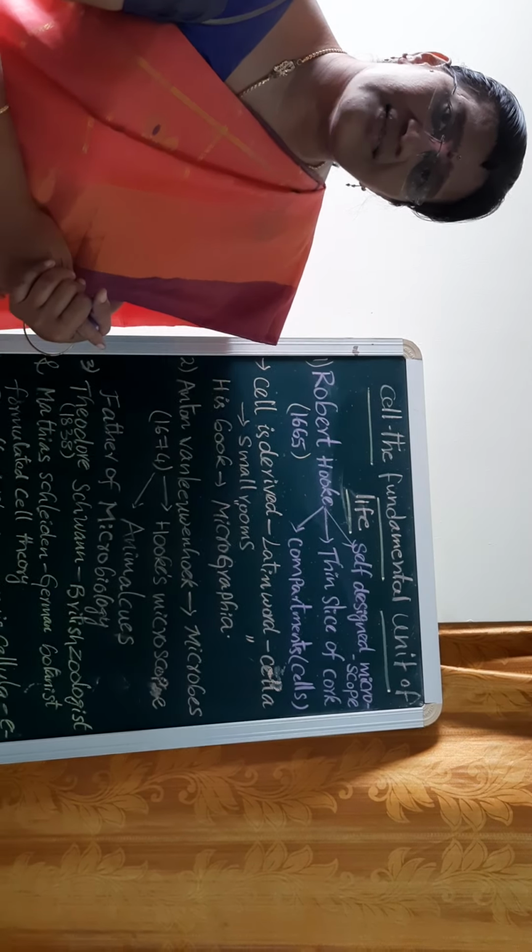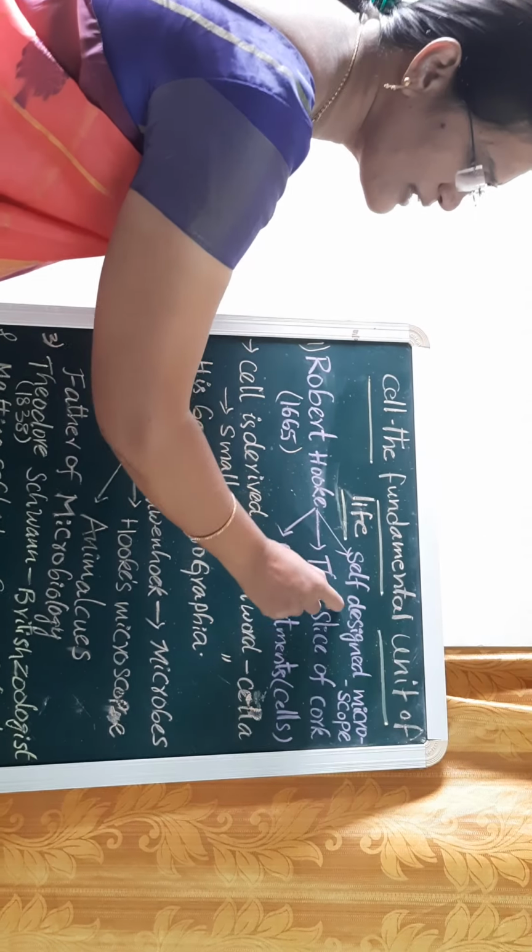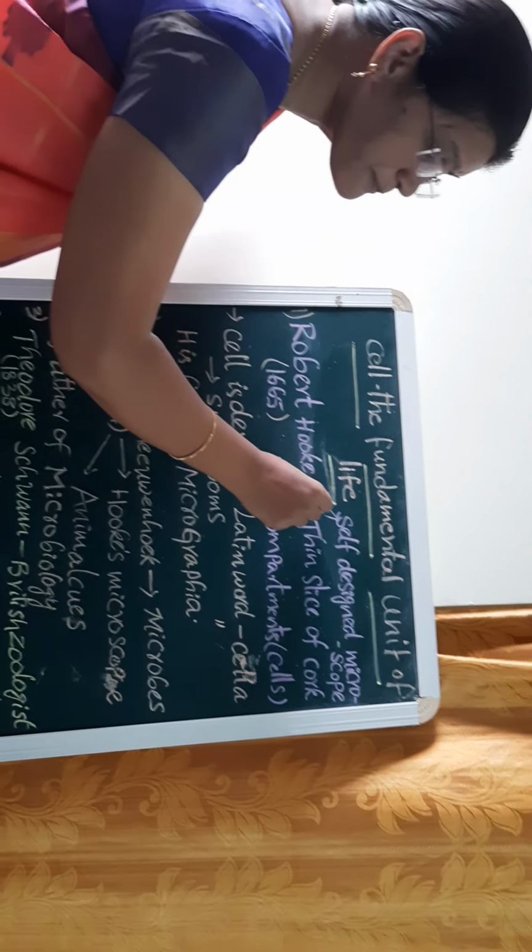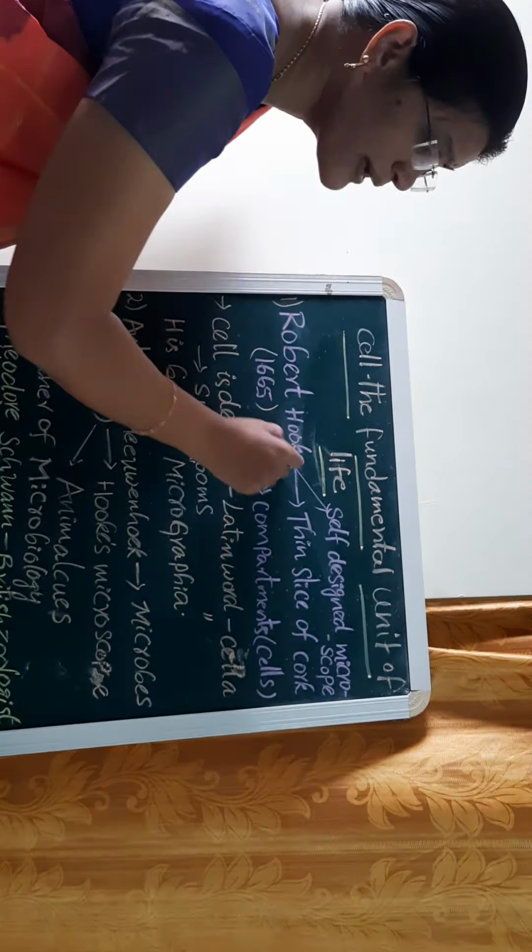So what did he observe? He designed his own microscope, called Hooke's microscope, and by using this self-designed microscope he observed a slice of cork, a small slice. And he also explained about the cell.